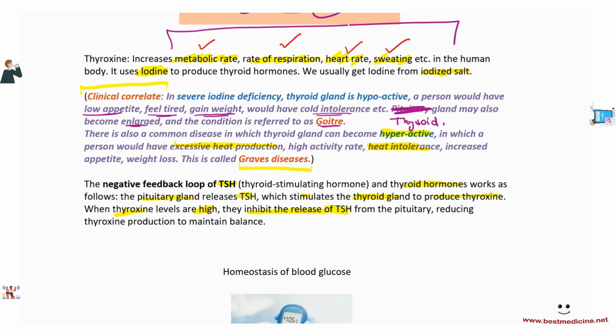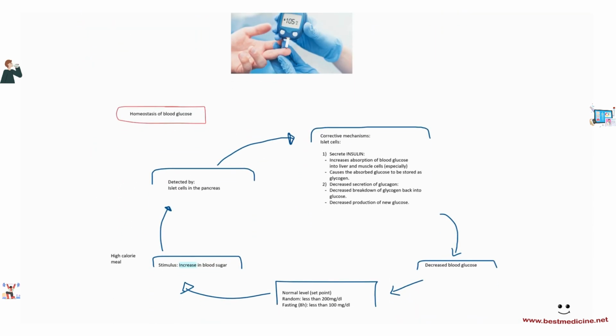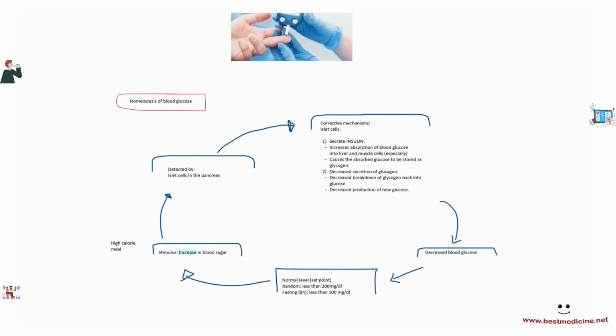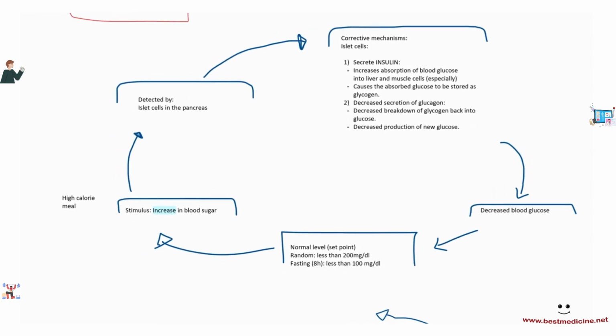The homeostasis of blood glucose is performed solely by the pancreas. How does that work? Well, the pancreas contains receptors that are able to detect blood glucose. So let's have a look. For any homeostasis mechanism, we start from a normal or a set point value, right? For example, normal temperature, normal blood pressure, normal blood glucose, etc.